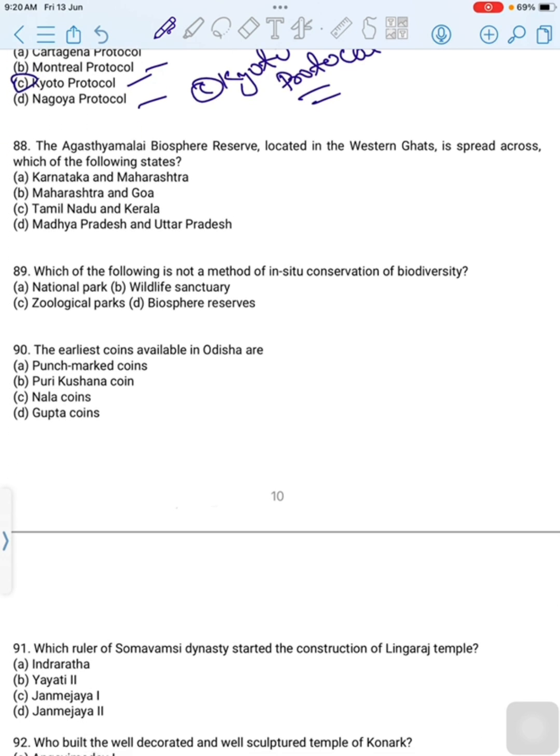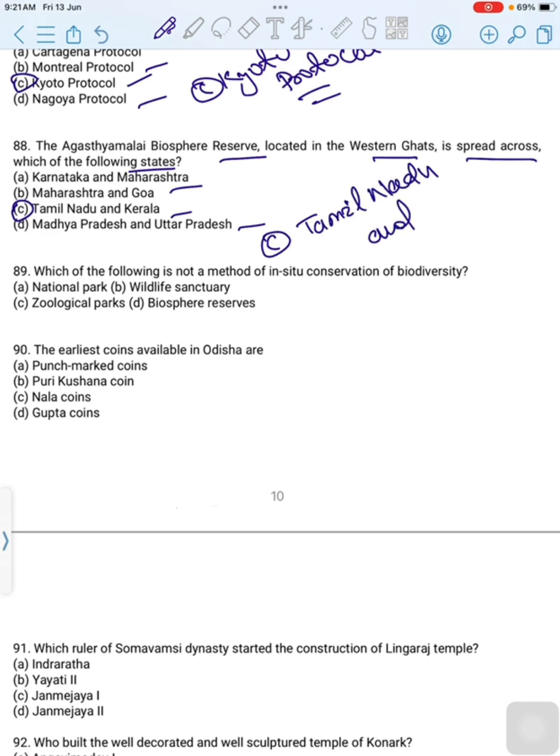The Agasthyamalai Biosphere Reserve located in the Western Ghat is spread across which of the following states? First option is Karnataka and Maharashtra. Second option is Maharashtra and Goa. Third option is Tamil Nadu and Kerala. Last option is Madhya Pradesh and Uttar Pradesh. Then correct option is option C, Tamil Nadu